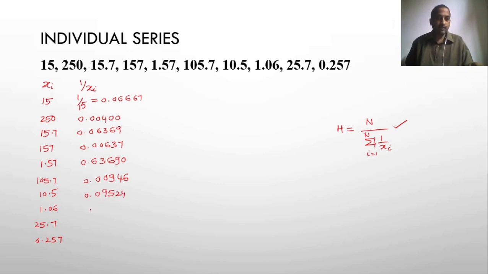Next, 1 by 1.06 is 0.94340. 1 by 25.7 is 0.03891. 1 by 0.257 is 3.89100.